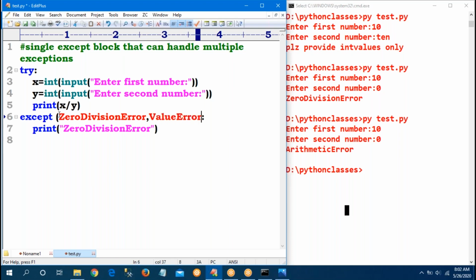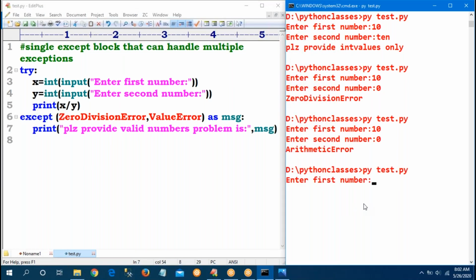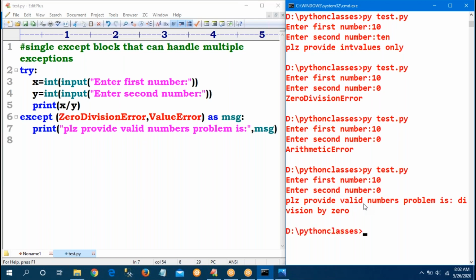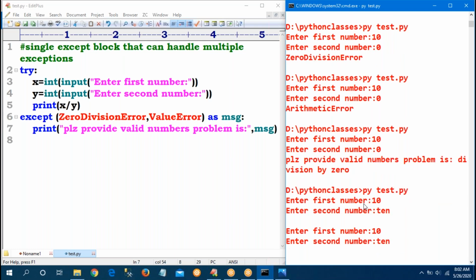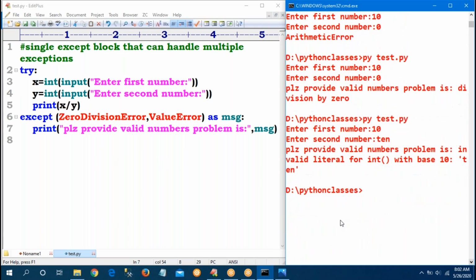We don't know which error came. That's why I am giving it as a message, because I don't know what the error is. Now here I will give: please provide valid numbers. The problem is, I don't know, because I am getting the error at runtime. Now see. First I give 10, 0: zero division error. Next I give 10 and a non-number: please provide integer values. Like that, with a single except block, I am handling multiple exceptions.